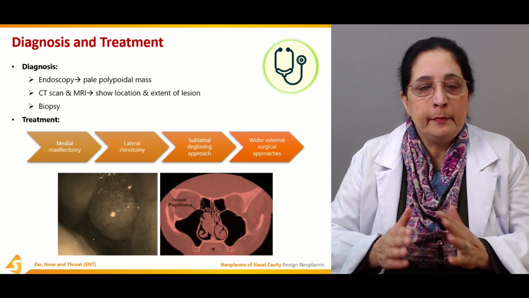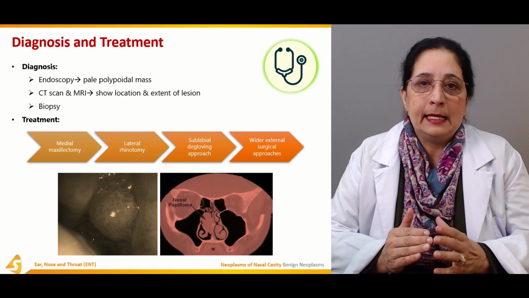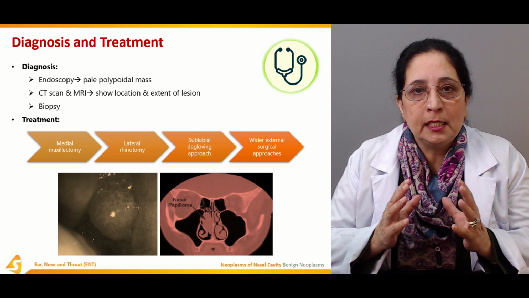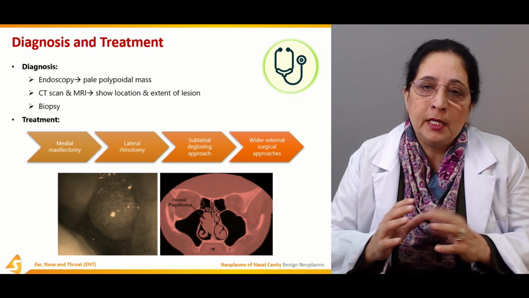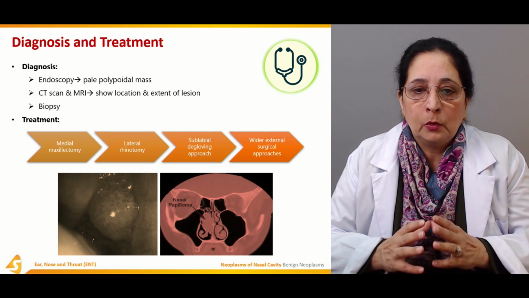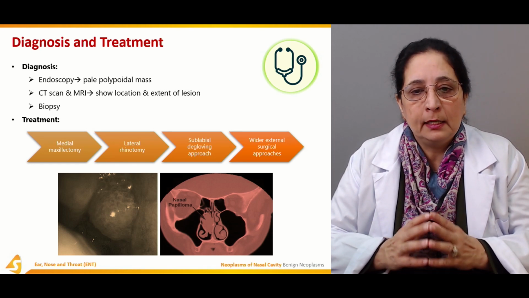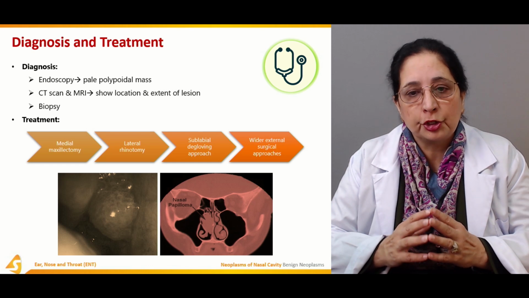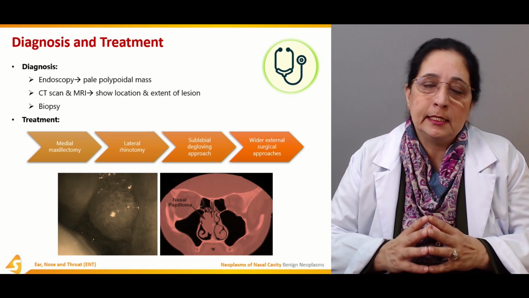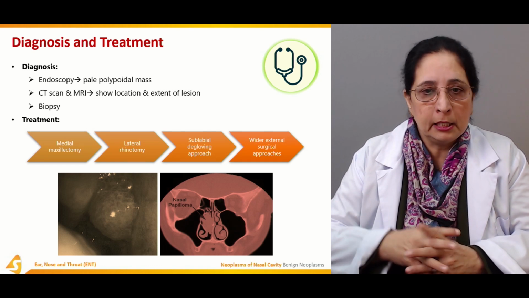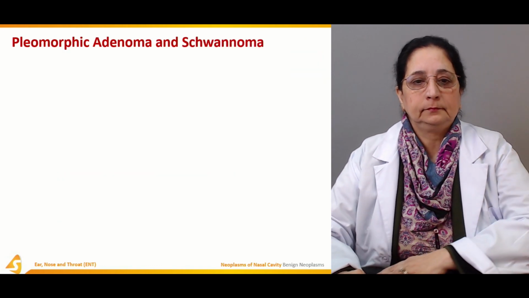We can do it by medial maxillectomy, lateral rhinotomy. Otomy is the opening, ectomy is the removal. The approach is usually sublabial degloving approach and wider external surgical approaches. So both approaches can be used.